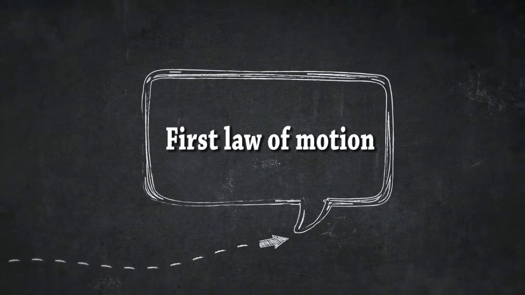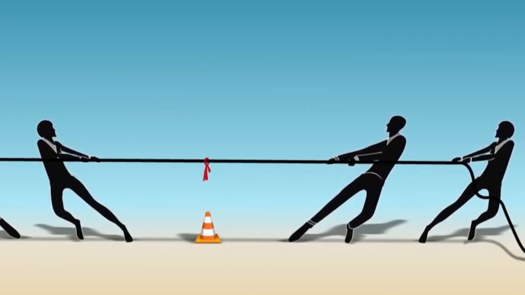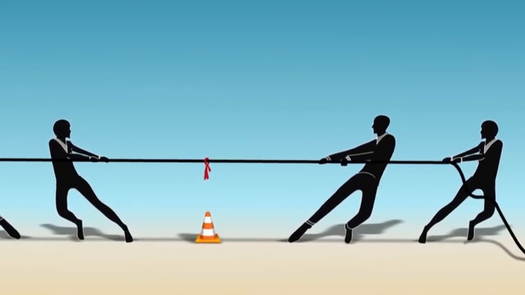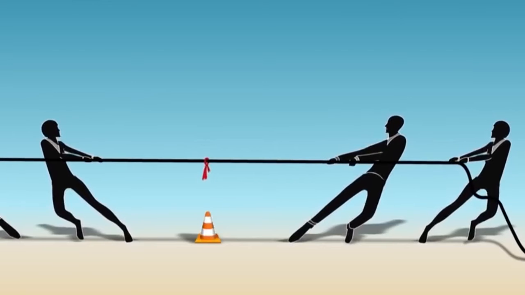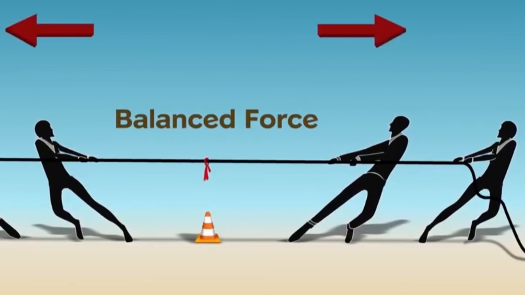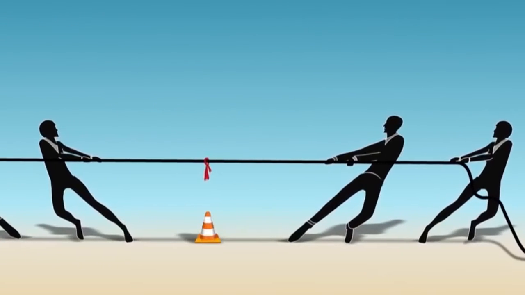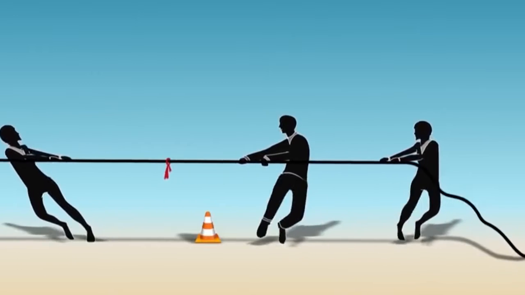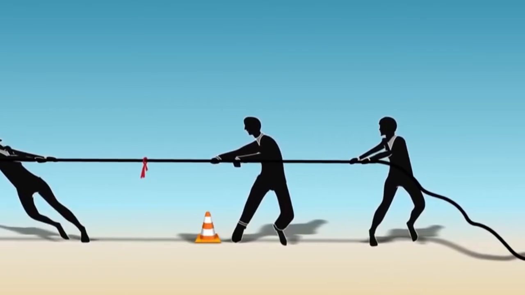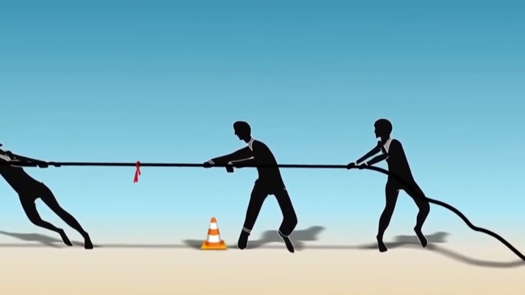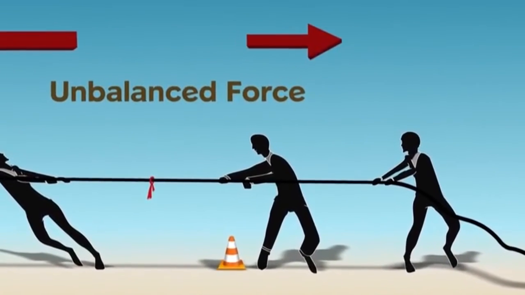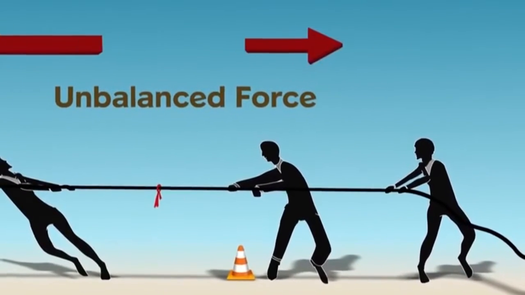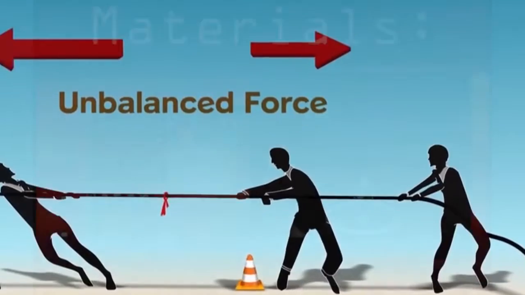First law of motion. The first law of motion can be stated as follows. Every object will remain at rest or in a state of uniform motion unless compelled to change its state by the action of a net force. Newton's first law explains what happens to an object when no net force acts on it. It either remains at rest or moves in a straight line with constant speed.